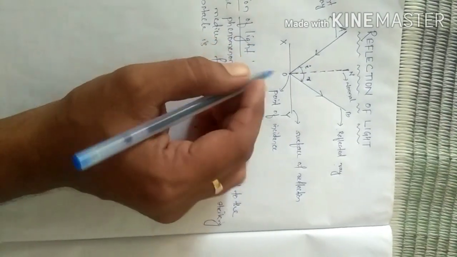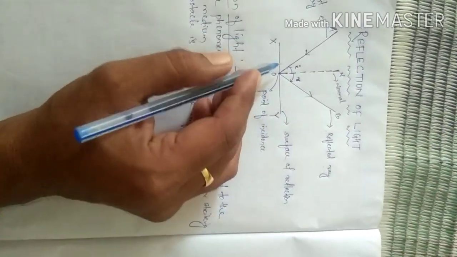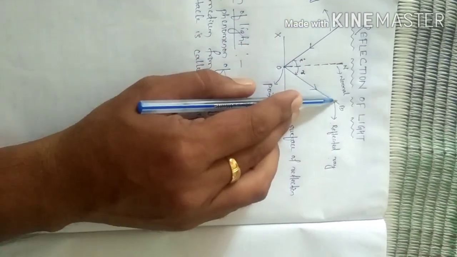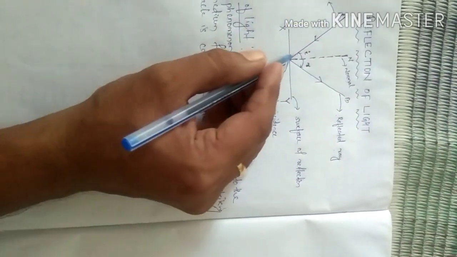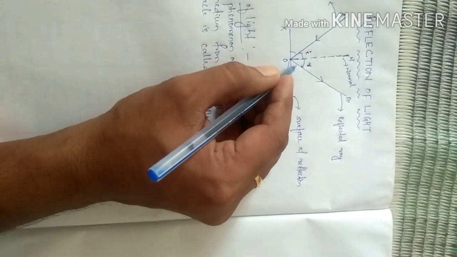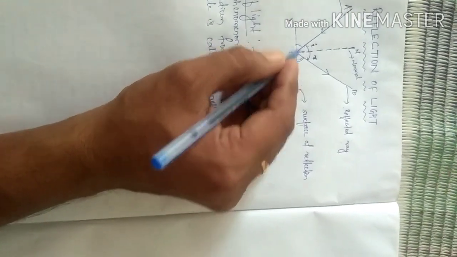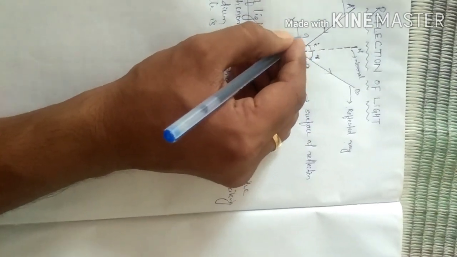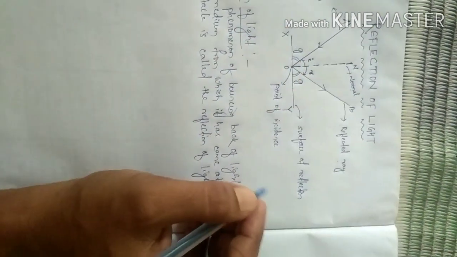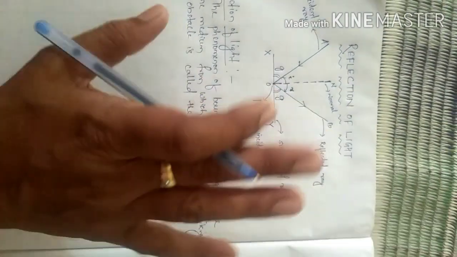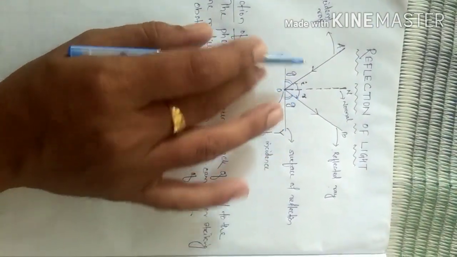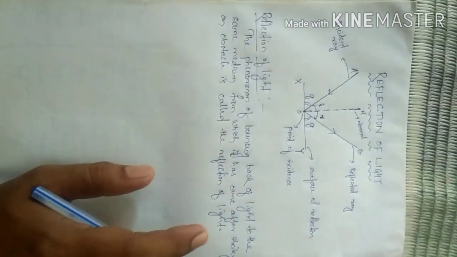Now, there is another higher concept. The angle made by the incident ray or the reflected ray with the surface of reflection, these two angles, is called the glancing angle, indicated by small g. It is a higher concept. Our main motive is to find out the angle of incidence, the angle of reflection, and all the terms which are connected with it.